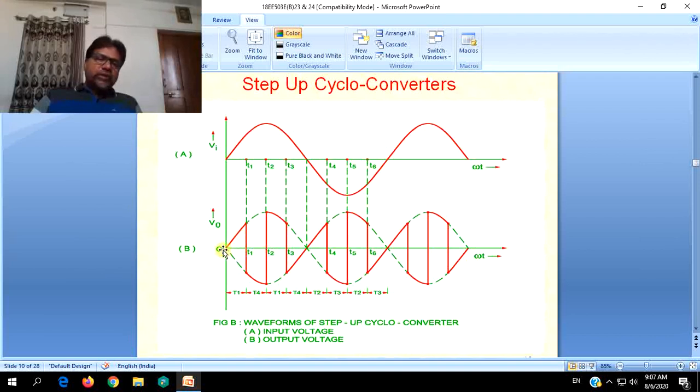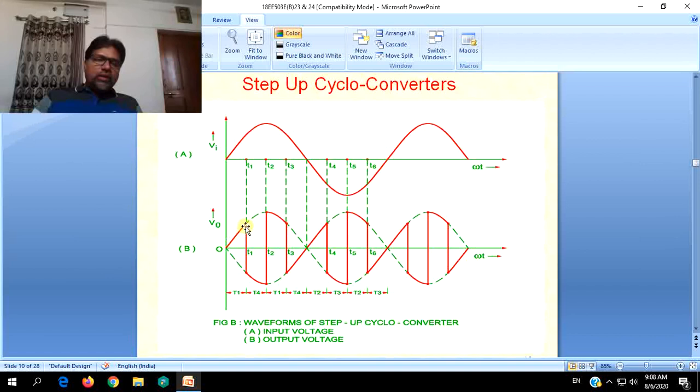And when you examine the load voltage, if we allow the source voltage to appear across the load as it is, it will be shown with green dotted lines like this. Or if you want to rectify, it can follow the other case also. But take the simplest case, the first case, where we compare the source voltage and load voltage in a given half cycle, that is the positive half cycle of the source voltage,